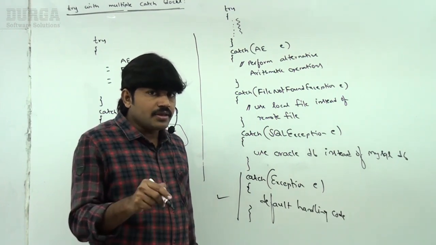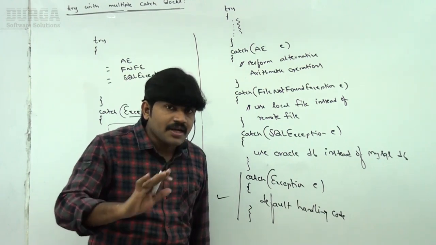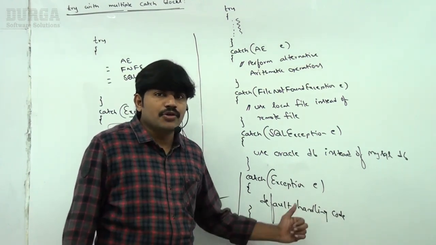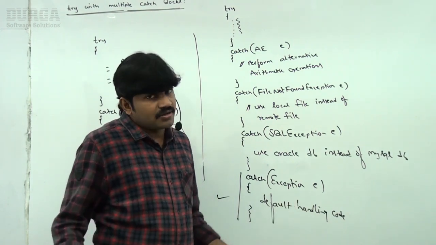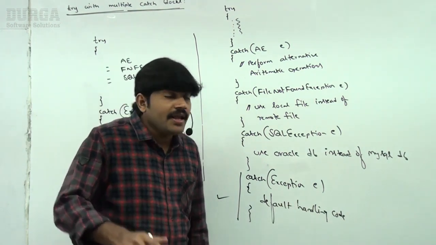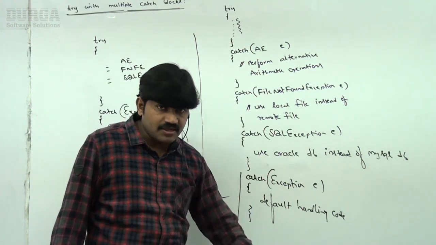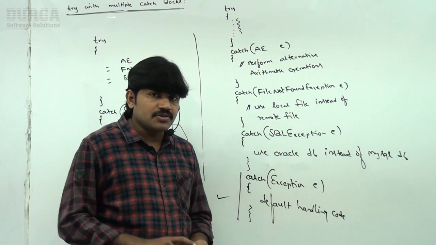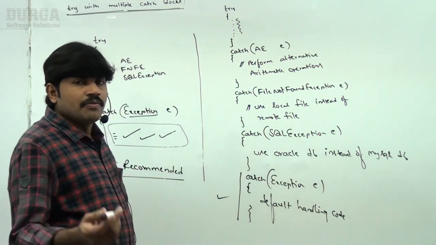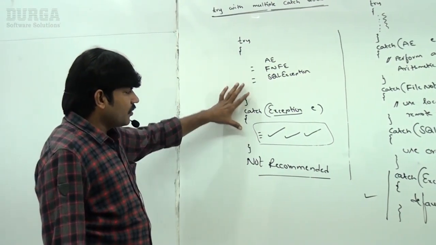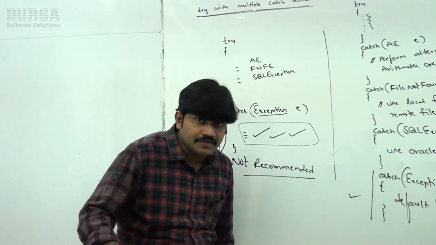So, try with multiple catch blocks, possible or not, recommended or not? Yes, possible, because the way of handling an exception varies from exception to exception. That's why we have to take try with multiple catch blocks, and it is highly recommended to use. So this is the recommended approach, but very unfortunately, most of the people are following the approach which will never be recommended. Clear for all of you, right?